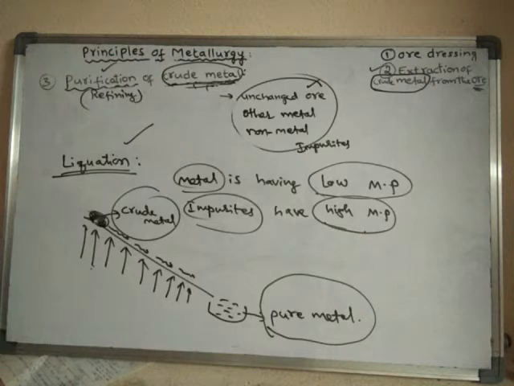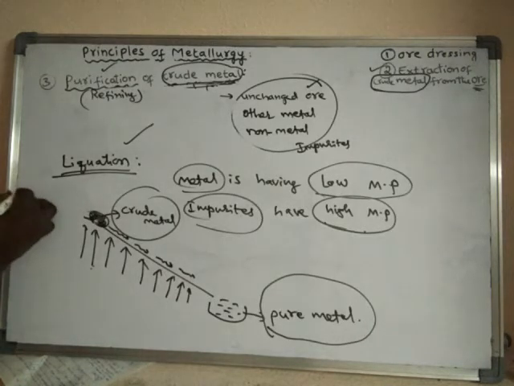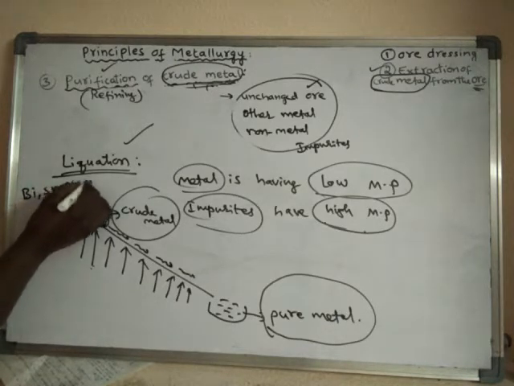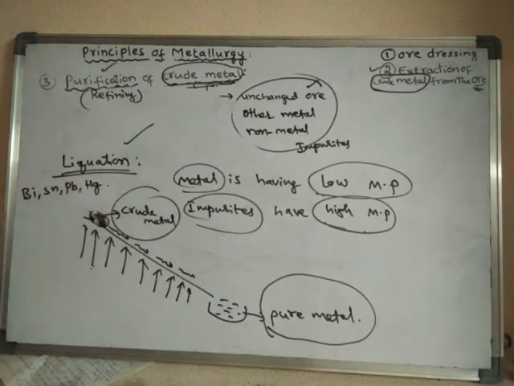So which metals are generally purified by this method? Metals like bismuth, tin, lead, and even mercury also. Even mercury can be purified by this method, the liquefaction method. Okay, right.